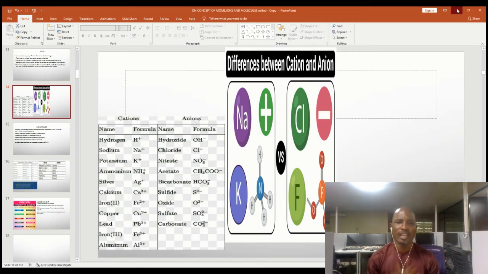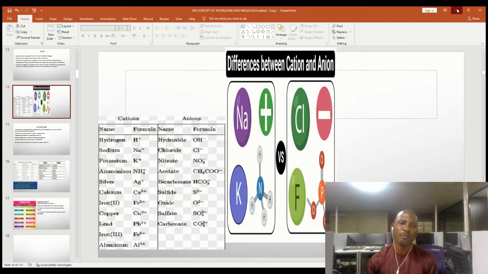My wonderful student, if you look at the screen, you will see different types of ions. You have H+, Na+, K+, NH4+, then you have OH-, Cl-, NO3-, and so on and so forth. I know that you will lay your hands on other authorities and you'll be able to say more about ions.